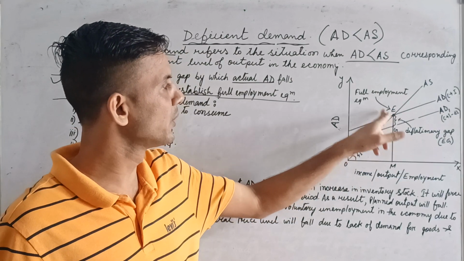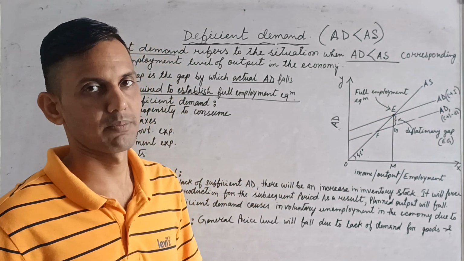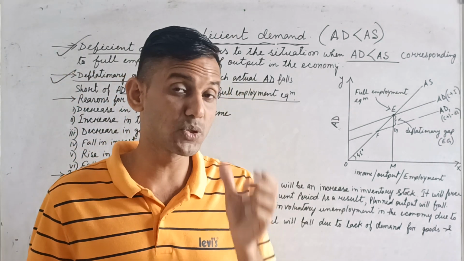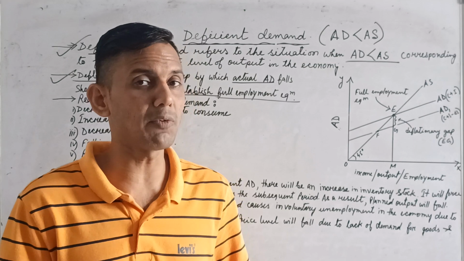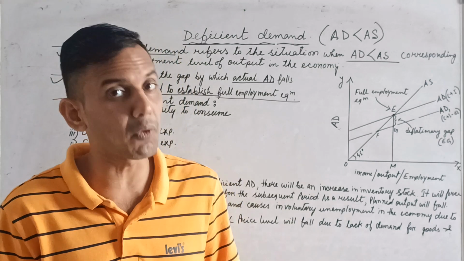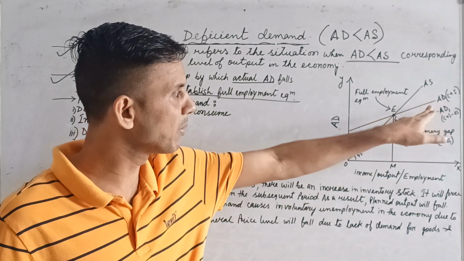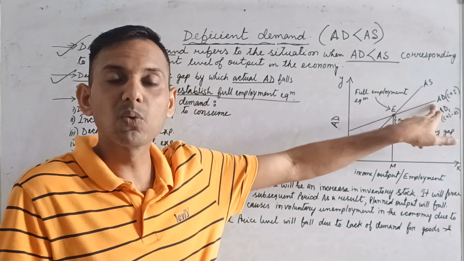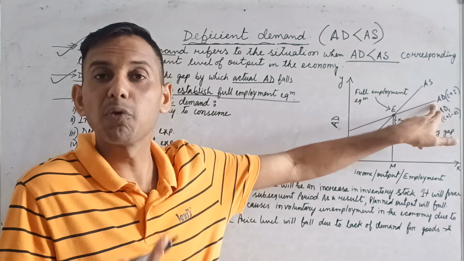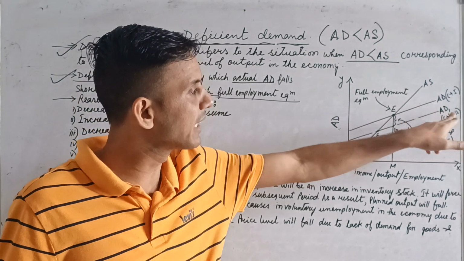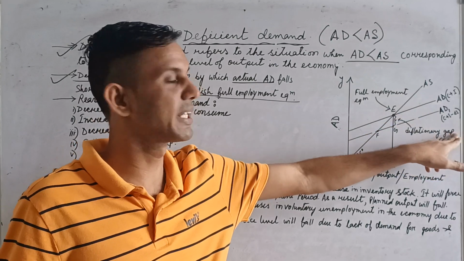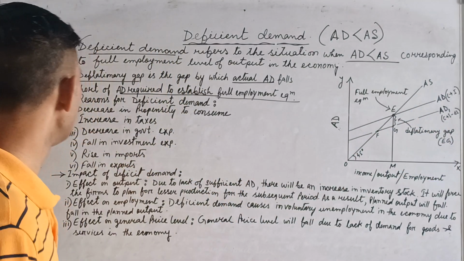And this point is the full employment equilibrium. So what is the deflationary gap? The gap between the actual aggregate demand curve and the aggregate demand curve required for full employment. Please remember, AD is the aggregate demand curve required for full employment, but AD1 is the actual demand. So this gap is called the deflationary gap.